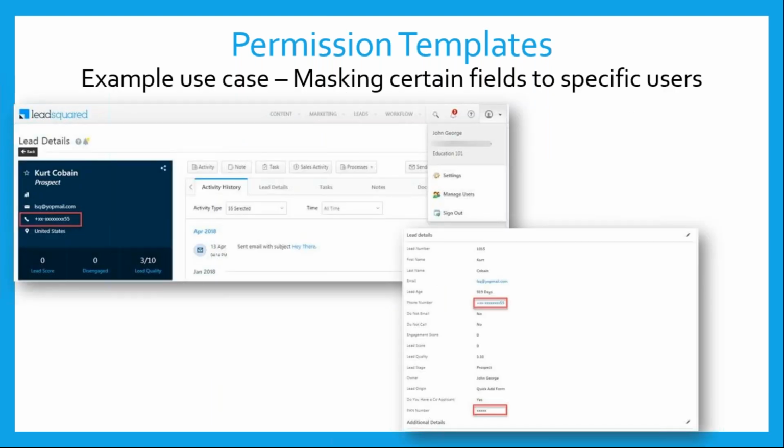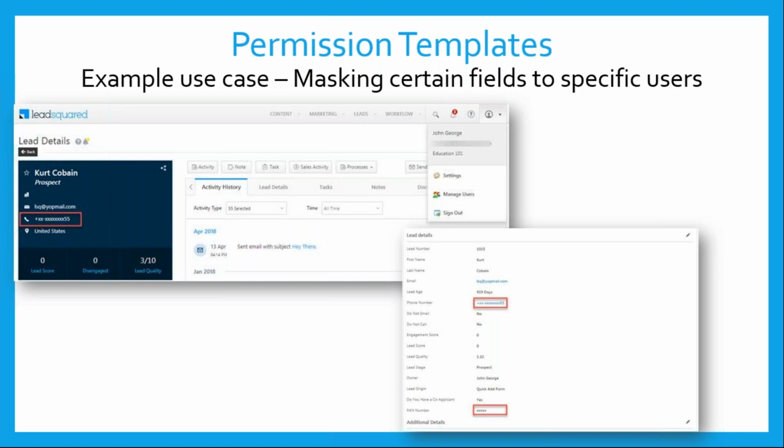This is an example of permission templates. Let's say I have a few users who are working on sensitive information. They are only supposed to send out emails to the leads and do nothing more than that. In that case, I don't need to give them access to their phone numbers. I don't need to give them access to leads' personal information like their social security number or Aadhaar card number, or be it a PAN number. I don't need to give them access to either view or edit those settings. So I can restrict this using permission templates.